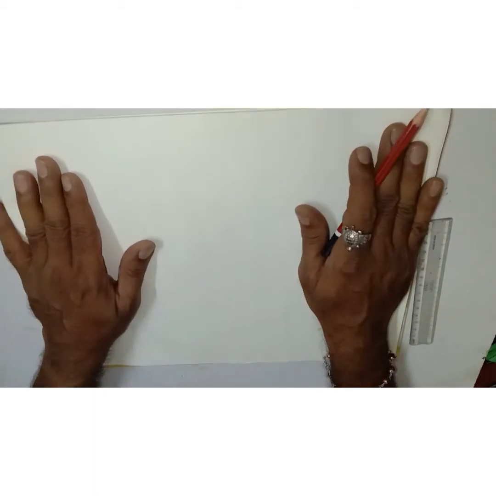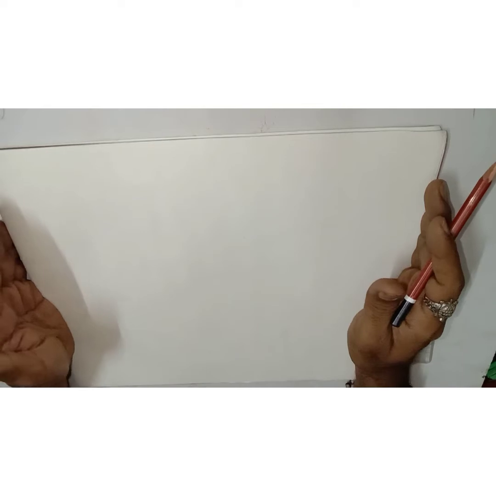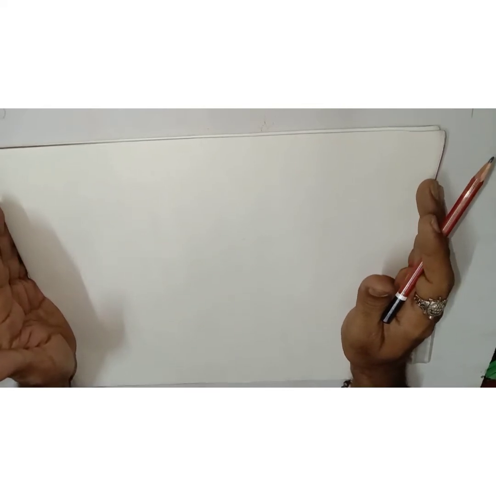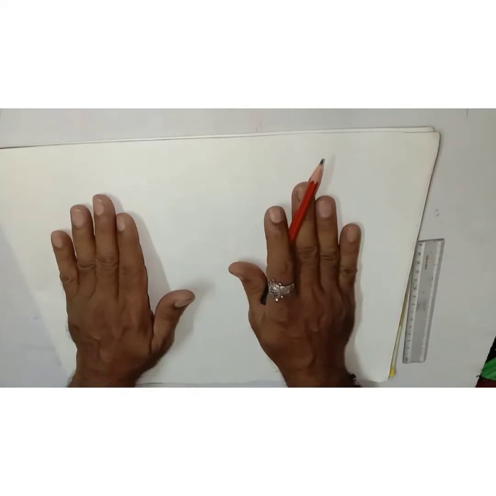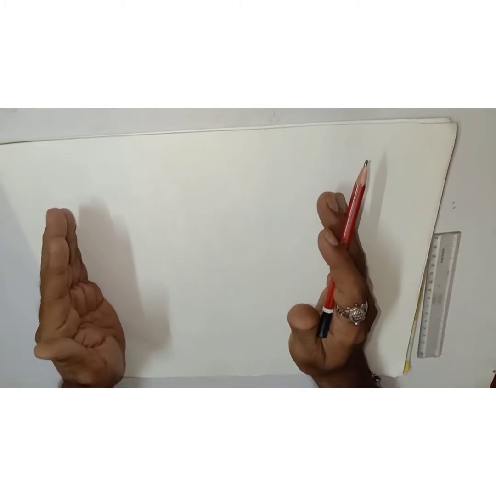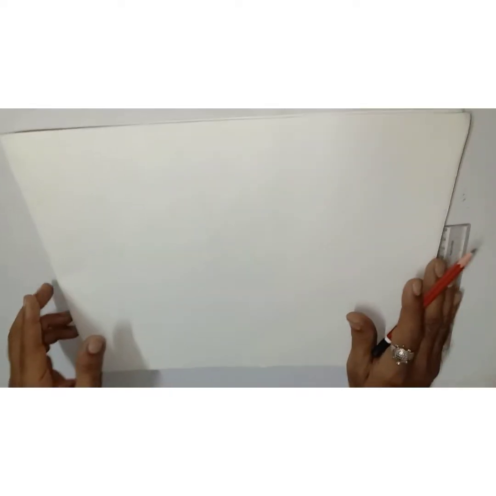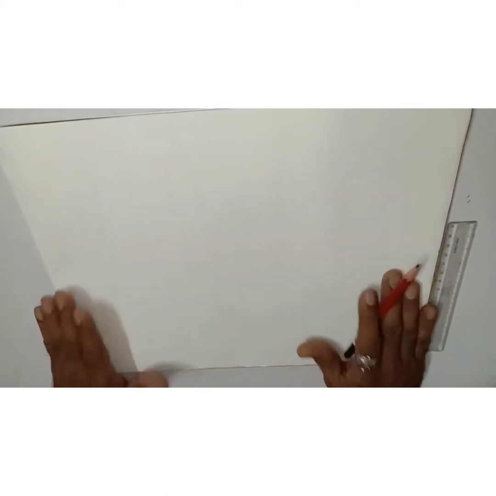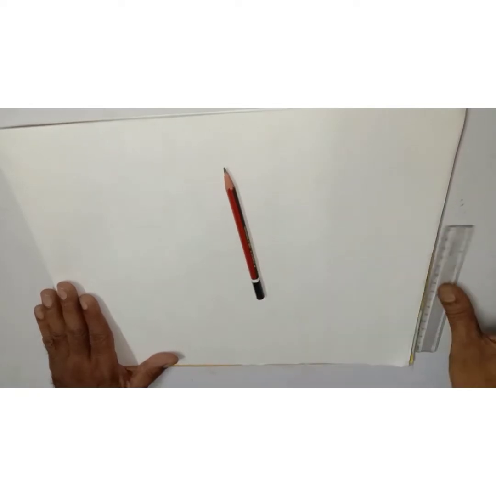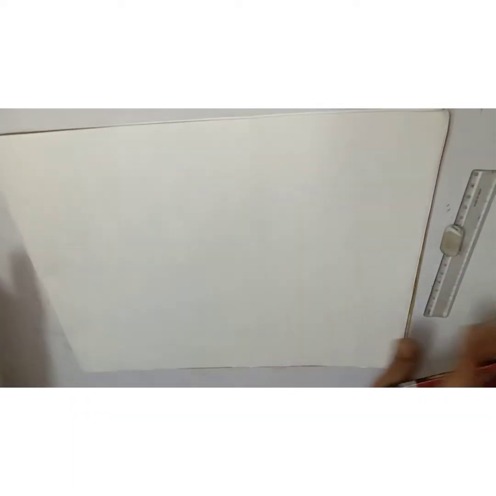Today we are going to make an on-the-spot scenery landscape. For that we have to choose one view from your house, or go outside and select one view, and make that drawing. For that, the requirements are a drawing book, pencil, scale and eraser. So let's start the work.